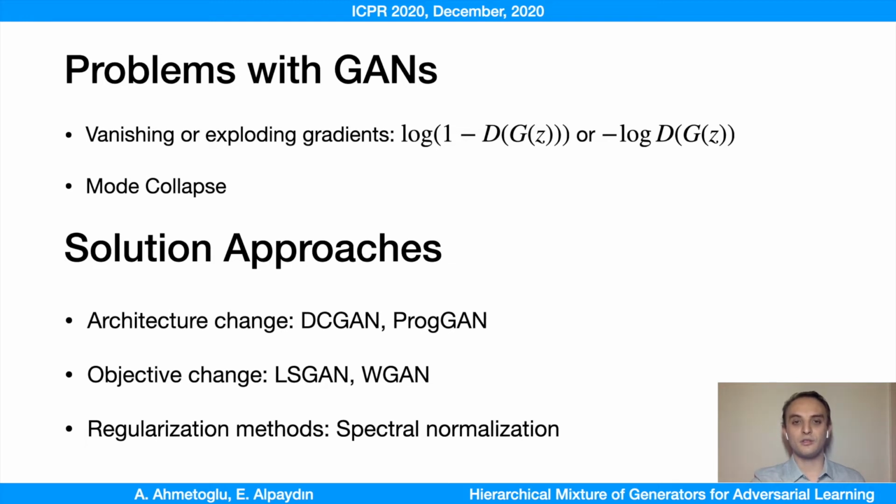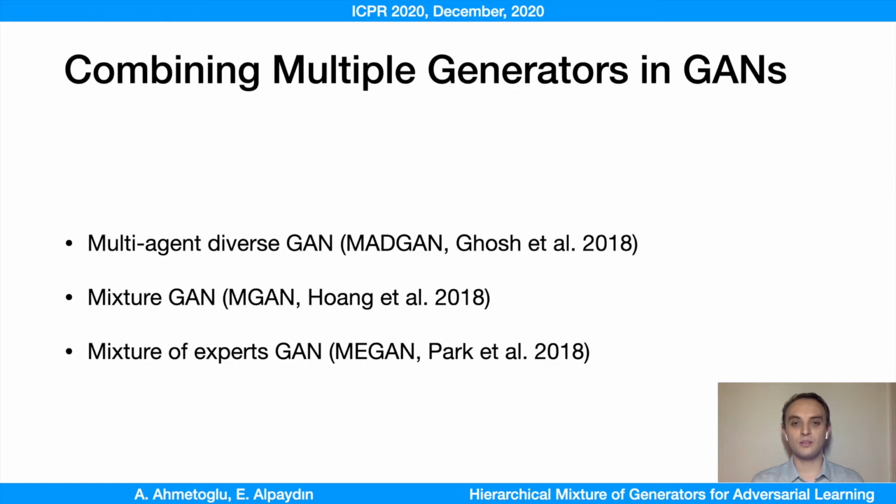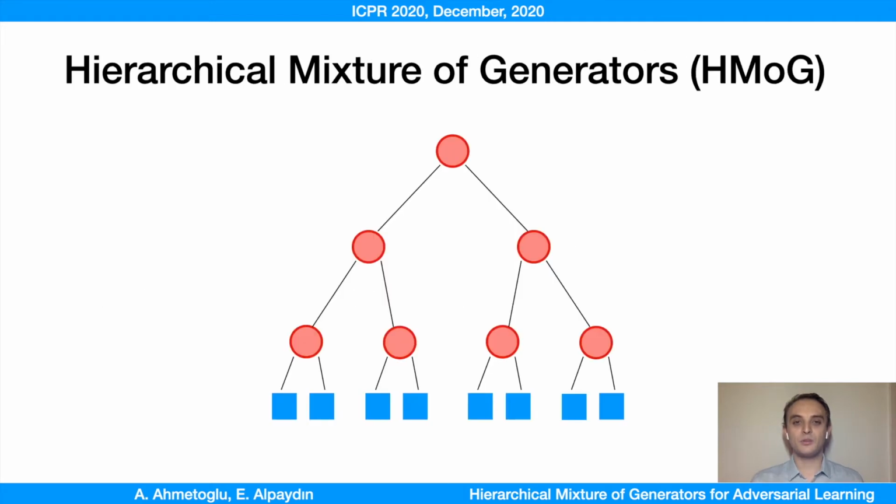Our approach falls into the first category, that we propose to use multiple generators instead of one, so that each generator can focus on a different mode of the data. There are several works that use multiple generators. The main difference in our work is that we use a hierarchical soft mixture of multiple generators. Such an approach allows us to interpret the data hierarchically. We propose hierarchical mixtures of generators inspired by hierarchical mixtures of experts.